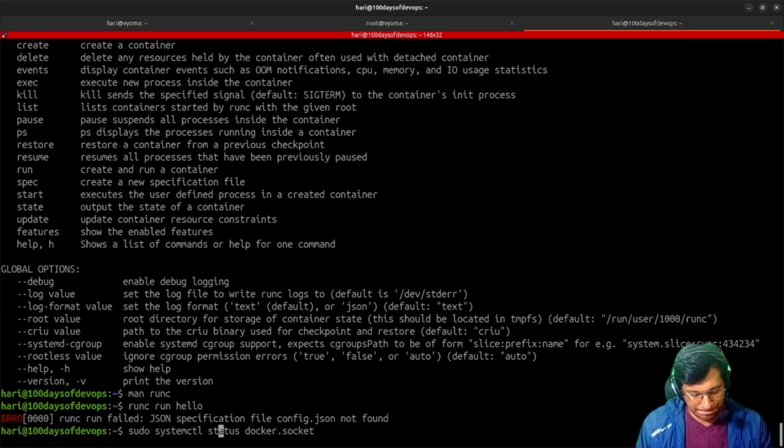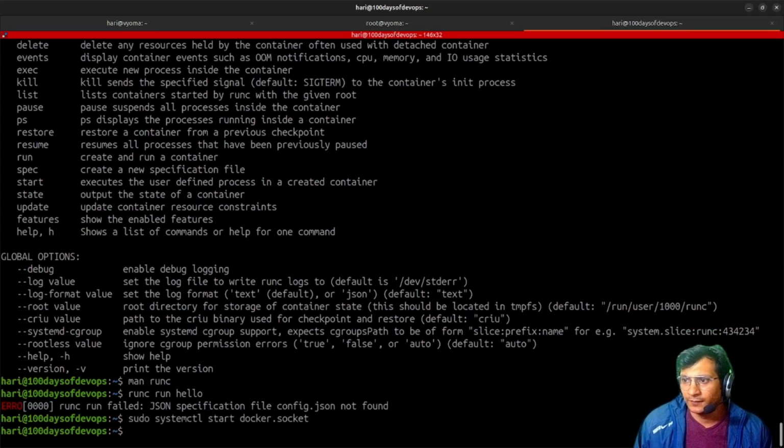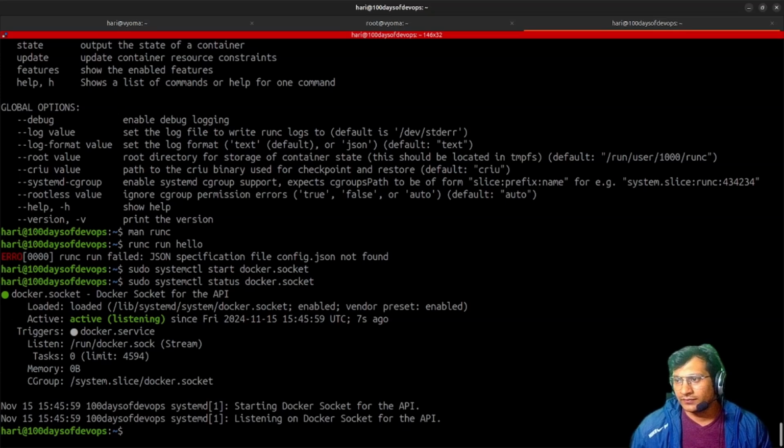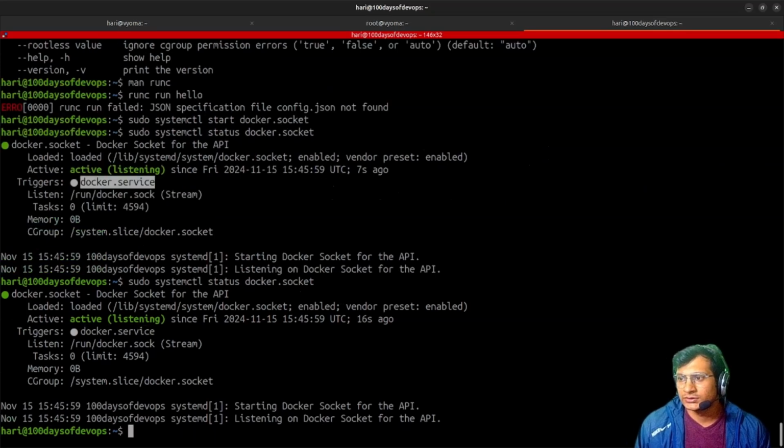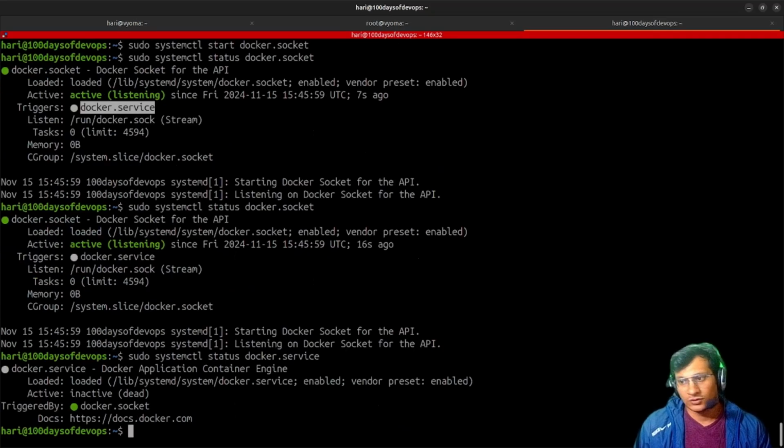We'll start this socket and see what it has done. It is active. The Docker service was triggered. Let's see the status of the Docker service. Docker service is also triggered by the Docker socket, but is inactive. Let's check it in some time. It has already been triggered.